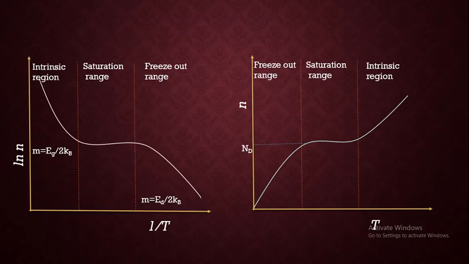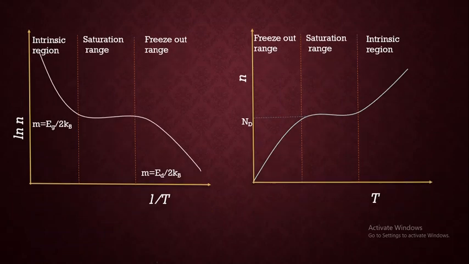And N is going to be approximately equal to capital Nd, that is the total number of available donors. After that, whatever contribution there is will be totally intrinsic, and the electrons from the valence band are going to come and sit in the conduction band, which is responsible for the increase in carrier concentration. So this is the graph for N as a function of temperature.